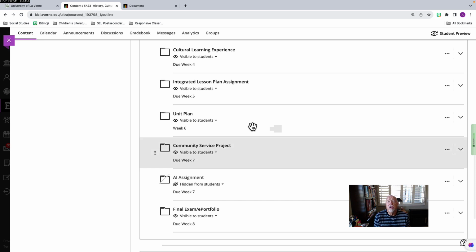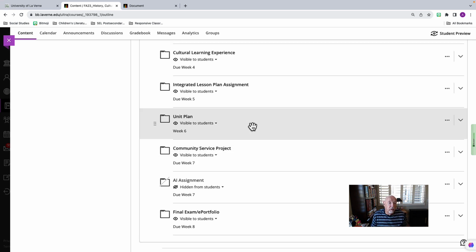Then you're going to create a unit plan. You're going to take one of those units that you developed that you put in an outline form on your annual pacing schedule, and you're going to then create a longer, more in-depth unit plan on that subject. So what you're going to do is follow the